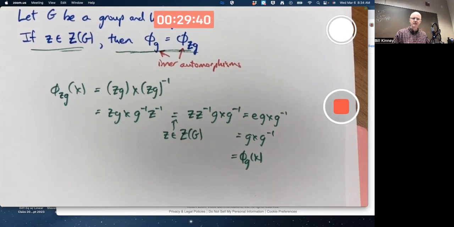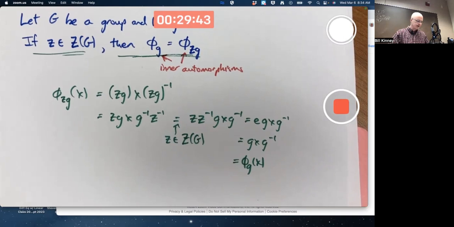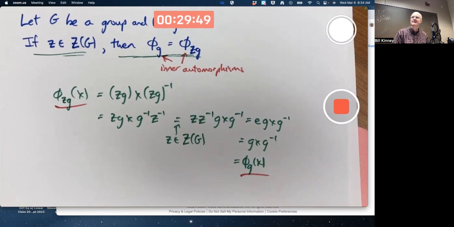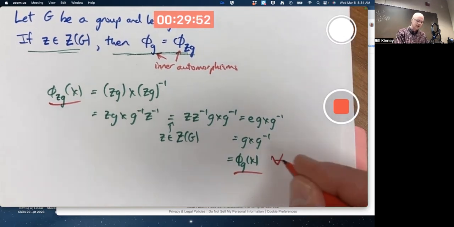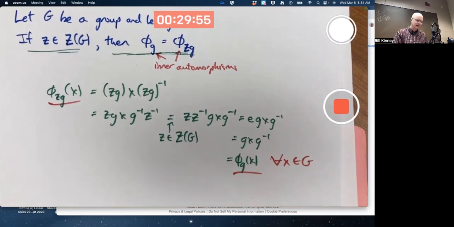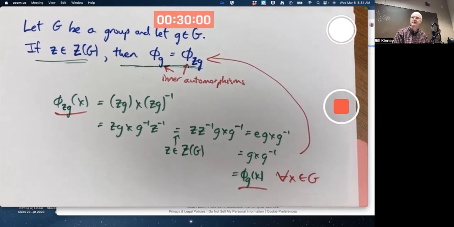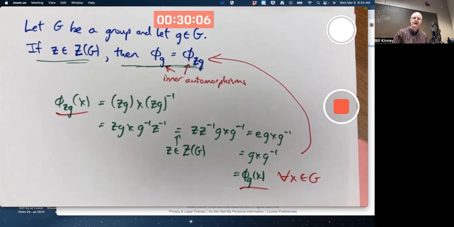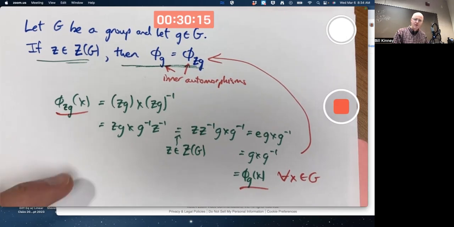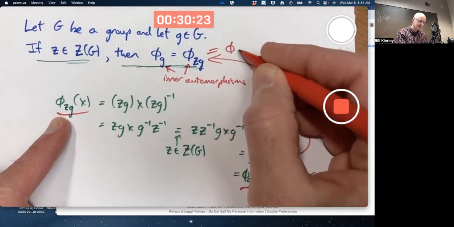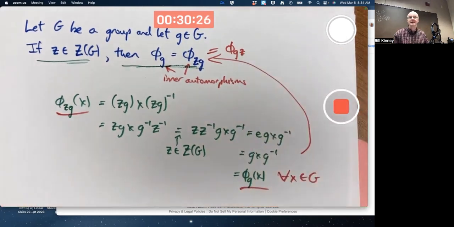Since X is an arbitrary element of capital G, and we've shown these function outputs are the same for that arbitrary input X, this is true for all X in G. That's enough to say these functions are the same, because two functions are the same if they have the same outputs for any given input over a given domain. The domain in this case is capital G. By the way, it is kind of arbitrary that the Z here is on the left. It could have been on the right. This is also equal to phi sub gZ, since Z is in the center.